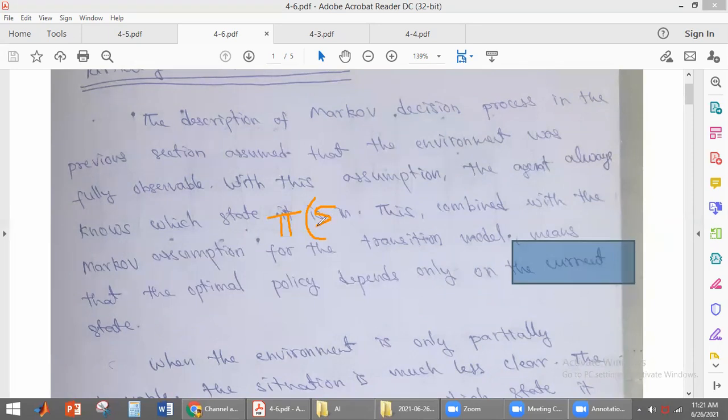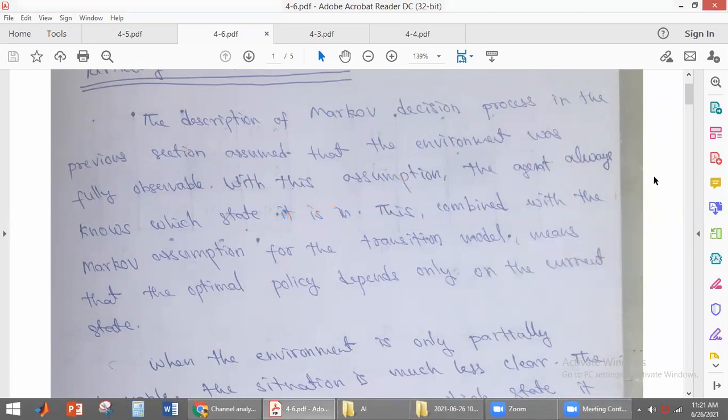This gives you the action to perform in state S. If the agent is in state S, what action has to be performed? So the policy depends upon the current state. In a fully observable environment, the policy depends upon the current state, students.